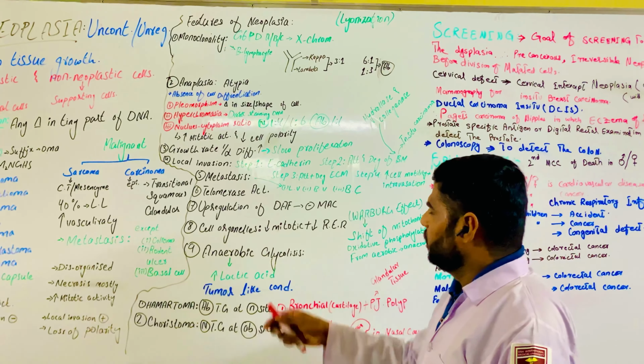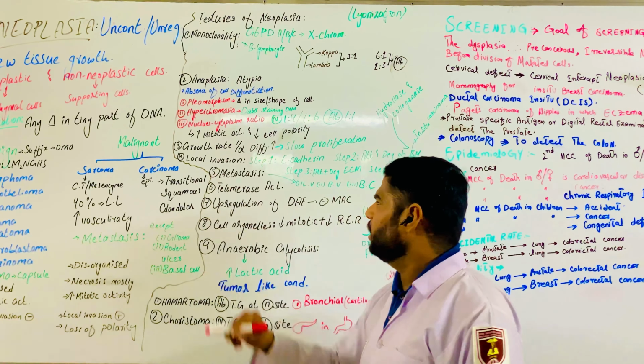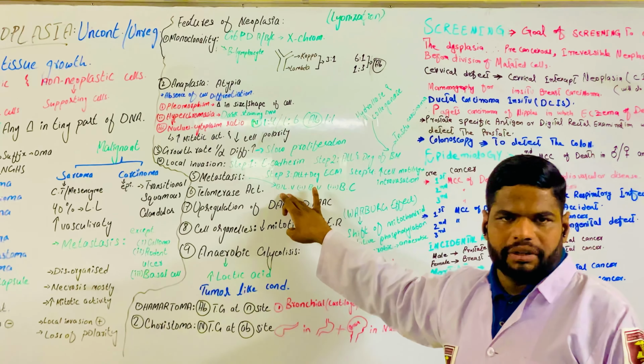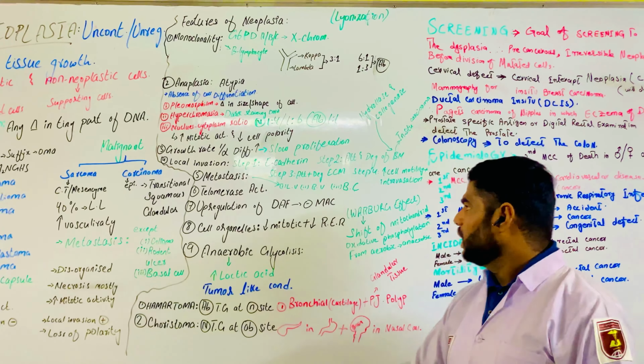So the last one, but not the least, is metastasis. Metastasis is basically the spread of tumor cells throughout the body from one organ to another organ. There are 3 routes for metastasis. Number 1 is lymph vessels, the lymphatic system, through which the tumor spreads from one organ to another.